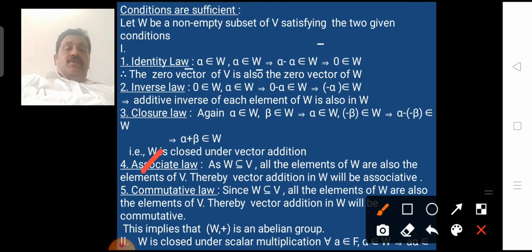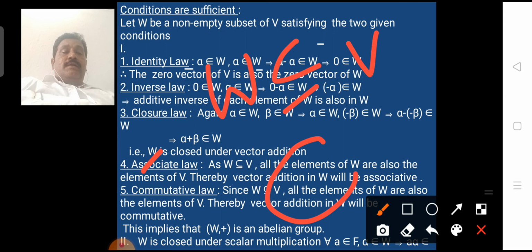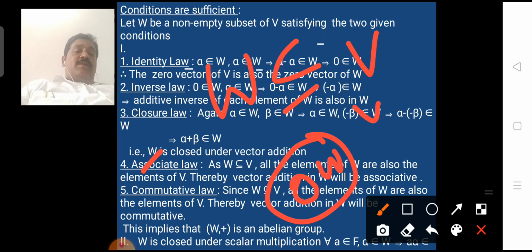Next, associative law. Since W is a subset of V, all the elements of W are elements of V, hence W is associative with respect to vector addition. Similarly, commutative law also holds since W is a subset of V. From these 5 laws, we conclude that (W, +) is an abelian group.